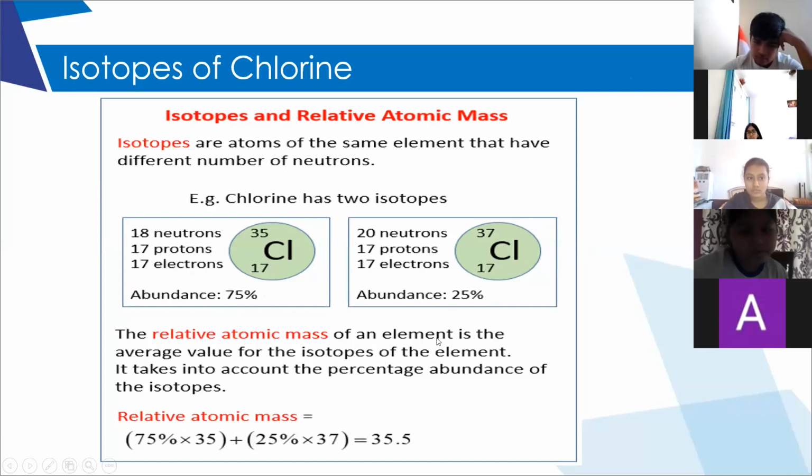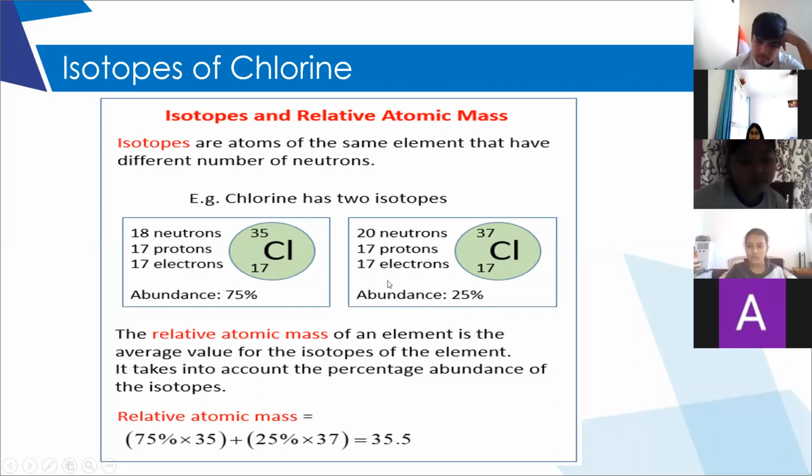So when we consider the atomic mass of chlorine, we have to take the average of the atomic masses of these two isotopes, which is called the relative atomic mass. So what is relative atomic mass? It is the average mass of the two isotopes, or of the total number of isotopes that the element exists in.